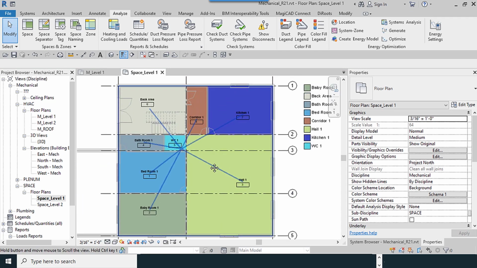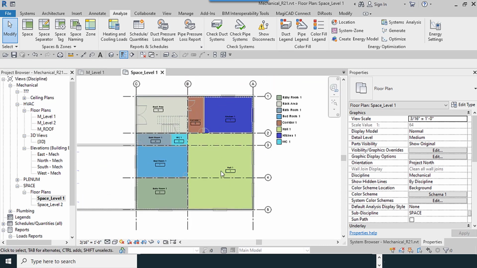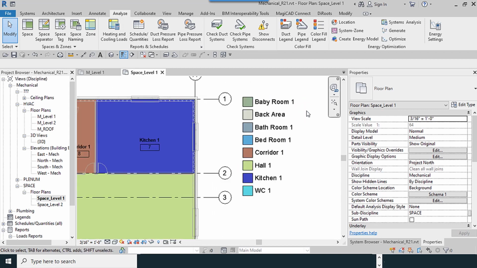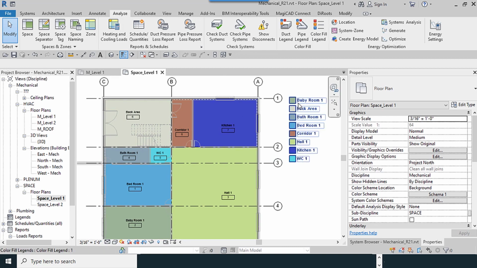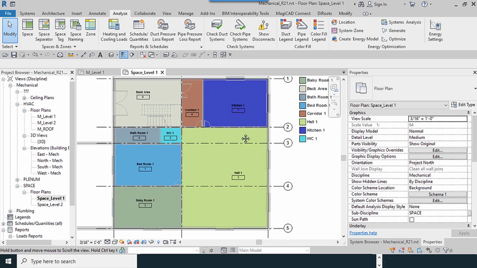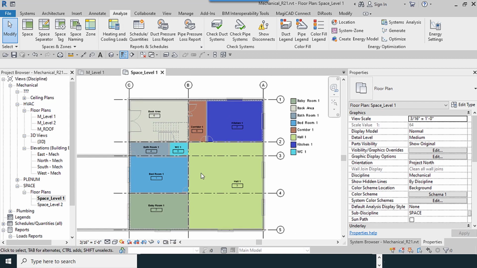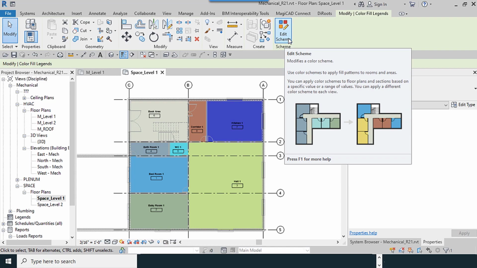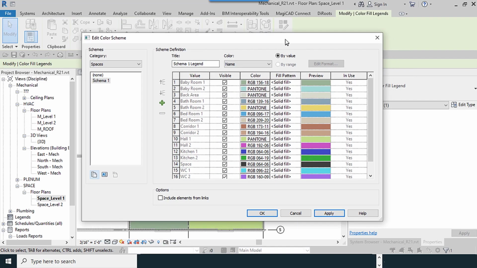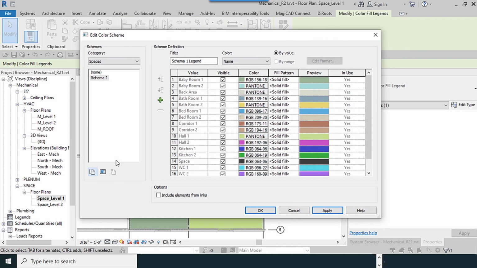Easily you can see this, and painting or coloring the spaces easily are available here. And you can change if you want. Click one time and use edit scheme. You can see the window like this, and you can edit the values if you want.